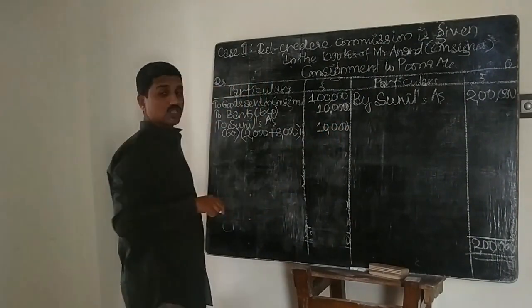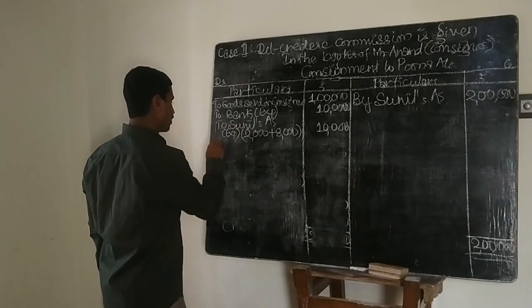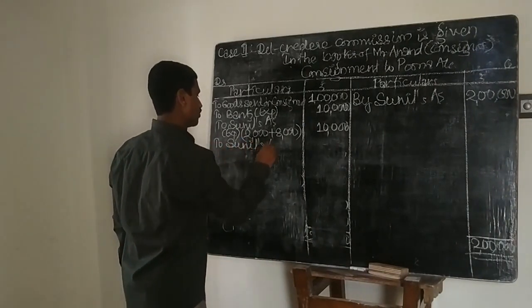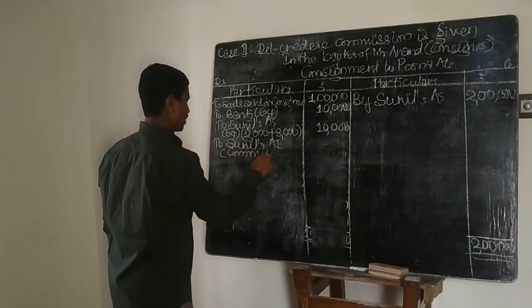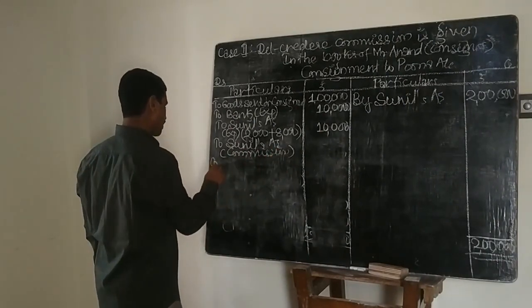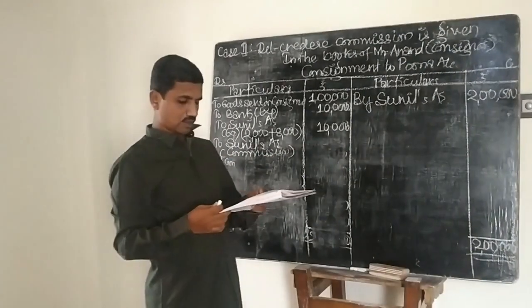Then when the commission is payable to the consignee, the entry will be consignment account to Sunil's account, commission. Now the commission is of two types. One is ordinary commission, so I will write ORD.